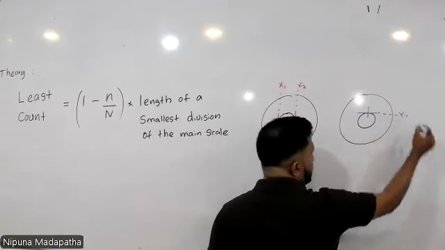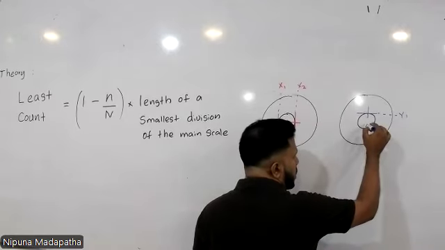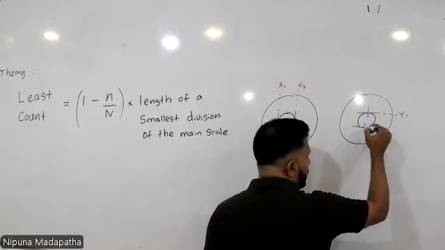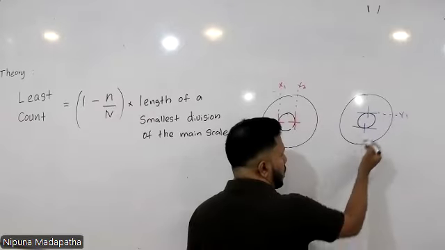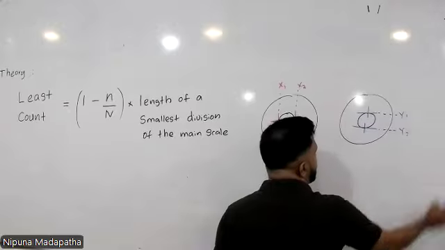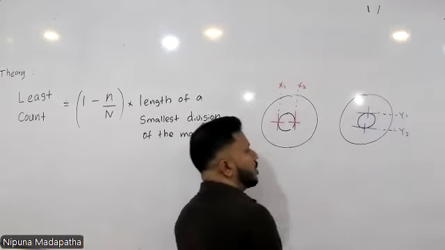Suppose it is Y1. Then move the microscope to focus the cross wire to the bottommost point of the capillary hole and get the reading Y2. The difference of these two readings will give you the vertical diameter.